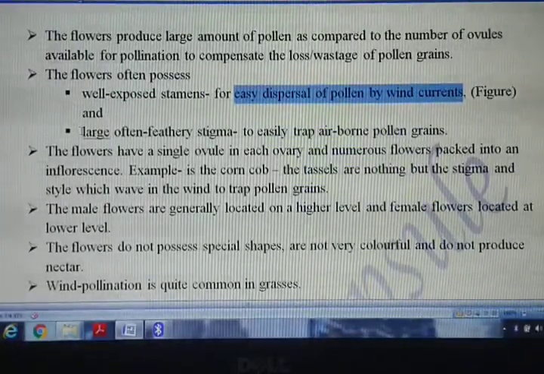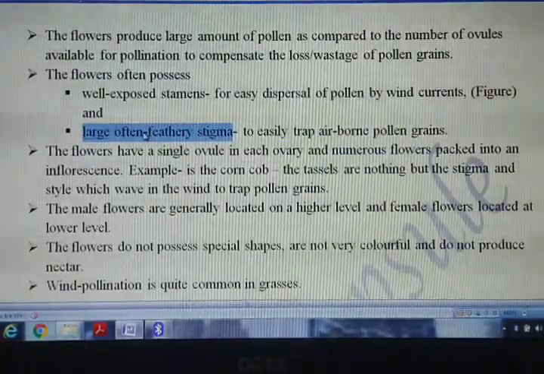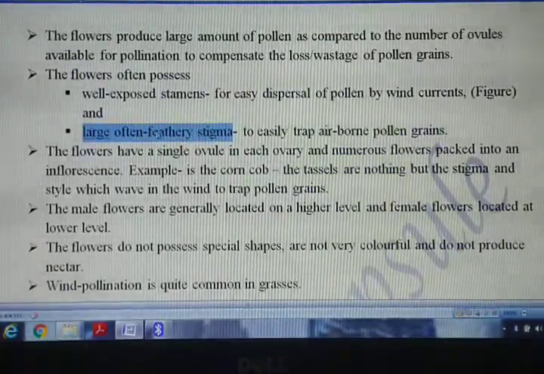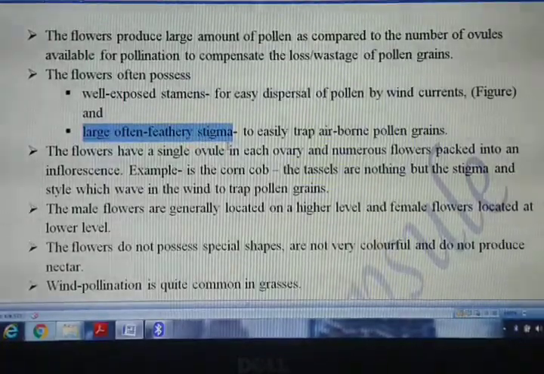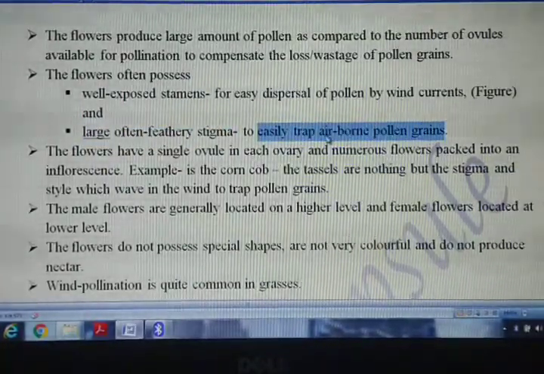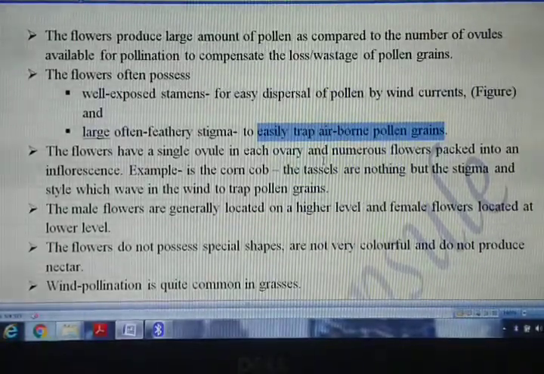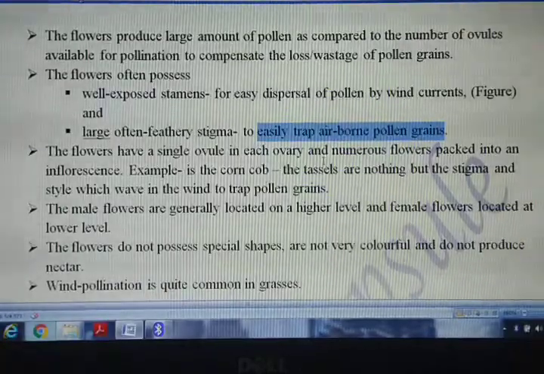And the second one is a large, often feathery stigma. Large feathery stigma, बड़े हैं और feathery हैं, so that they can easily trap the pollen grains which are suspended in the air, being carried by the air current.